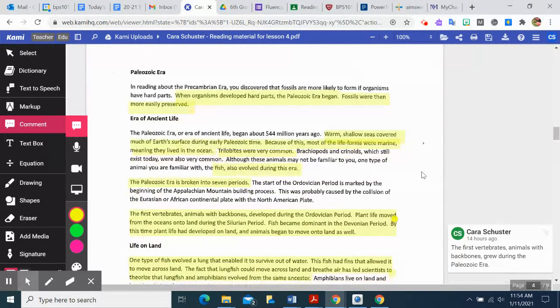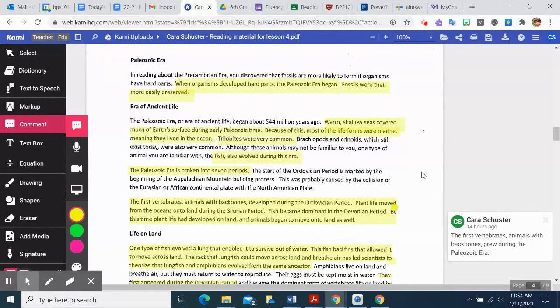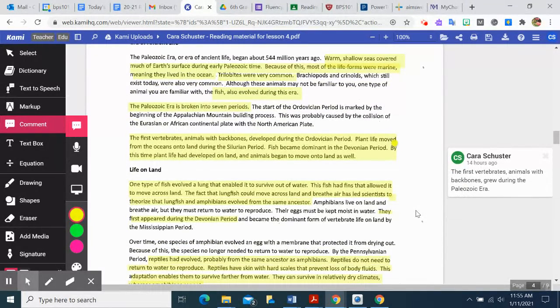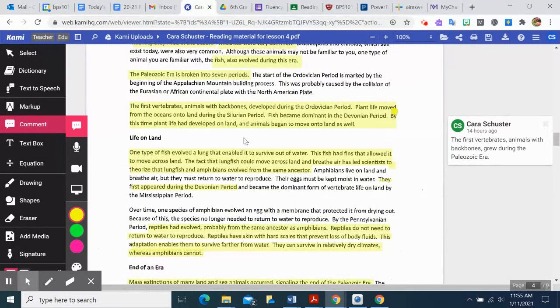Now this portion of the article basically restates that same main idea, that there were vertebrates that appeared during this time period, and how the land was covered with shallow seas, and that eventually the animals that were in the water made it onto land. So there was even a lungfish that came out of it that had fins that allowed them to move across the land.